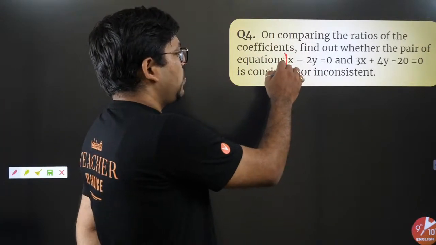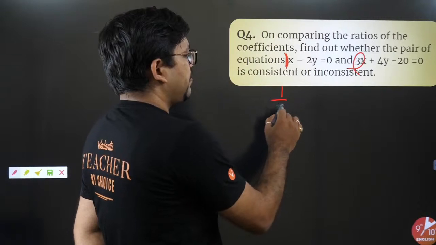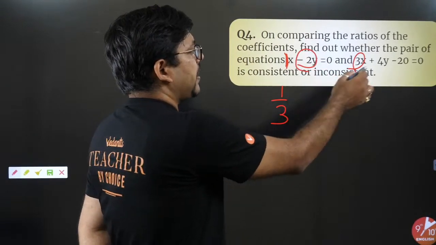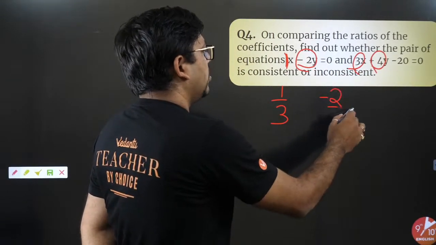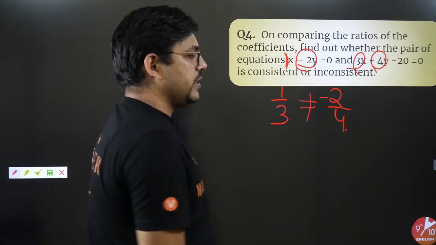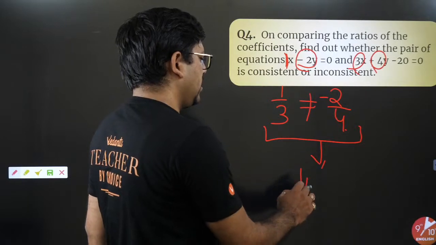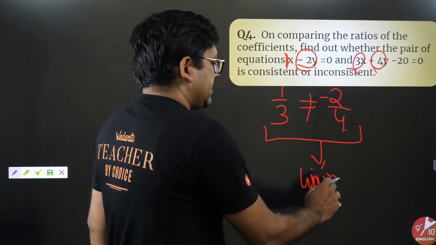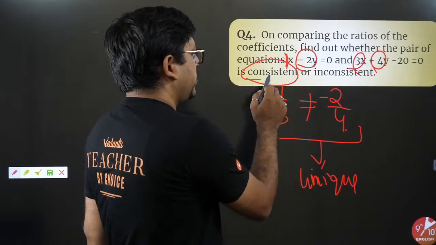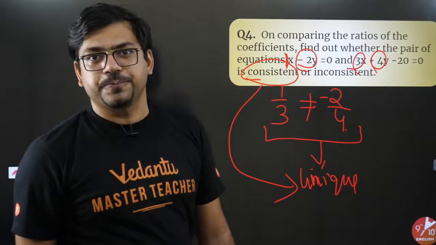So this is the first one, and this is 3. So A1 by A2 is 1 by 3. B1 by B2, so that's minus 2 by 4. Obviously they are not equal. Since they are not equal, this means intersecting lines, unique solution. Intersecting lines and unique solution. Since it is a unique solution, hence it's consistent.